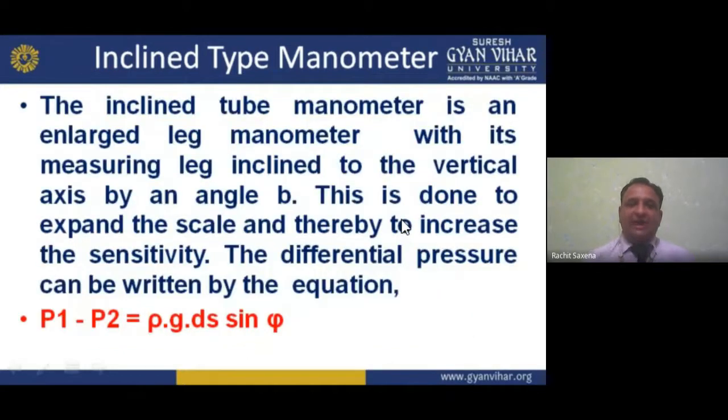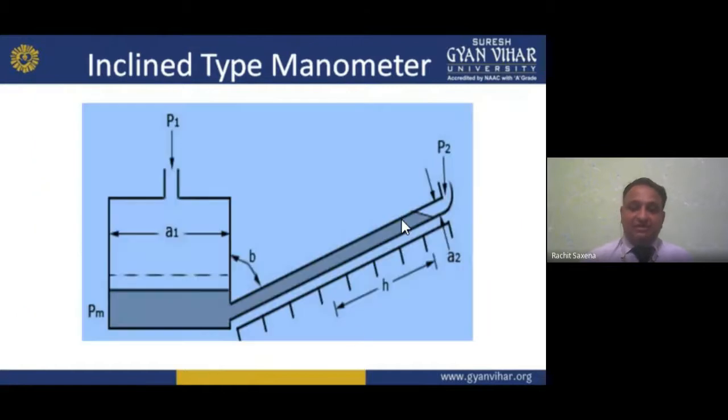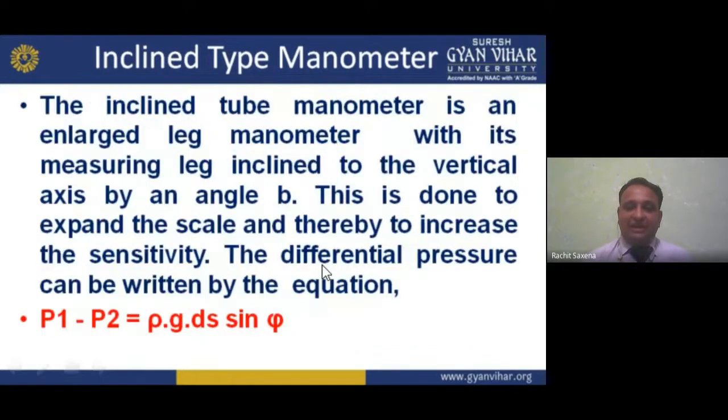The inclined tube manometer is an enlarged leg manometer with its measuring leg inclined to the vertical axis by an angle B. This is done to expand the scale, and thereby to increase the sensitivity. Now the sensitivity will be increased.